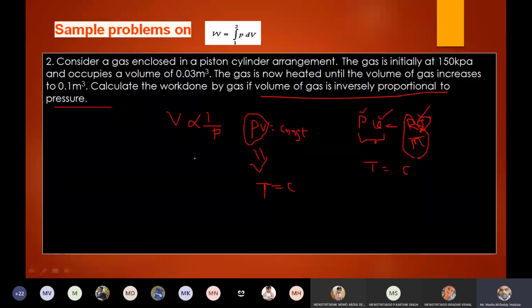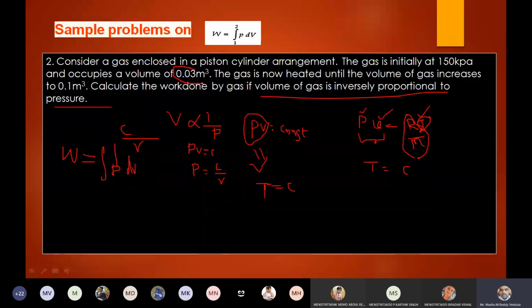So as usual, we will write W equals integral P into dV, right? So what did we write there? P is replaced in terms of volume. How to write it? Because PV equals constant, I have to replace P with volume. Therefore, P can be replaced with C by V, where C is the constant, and we write C outside of the integration. Integral 1 by V dV is log V. This problem is also completed.